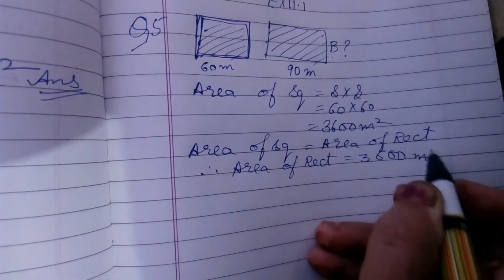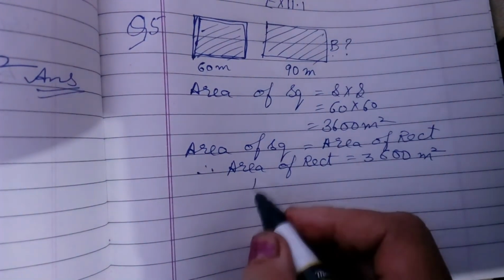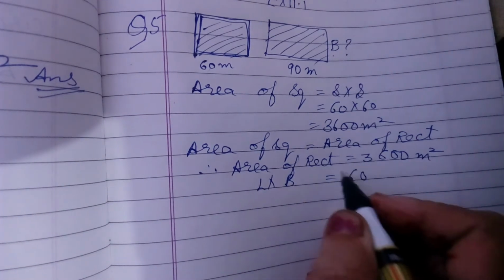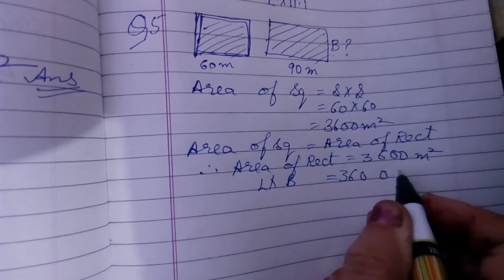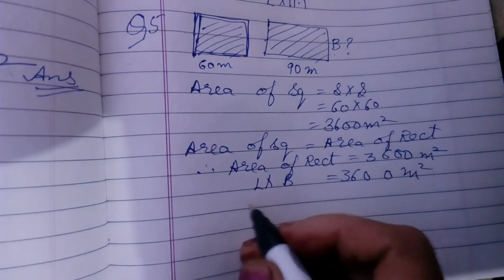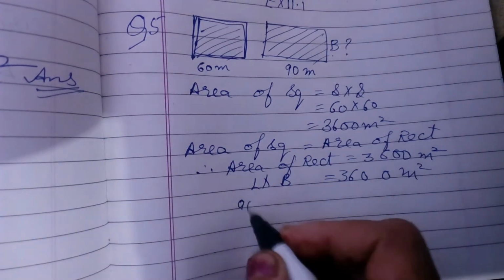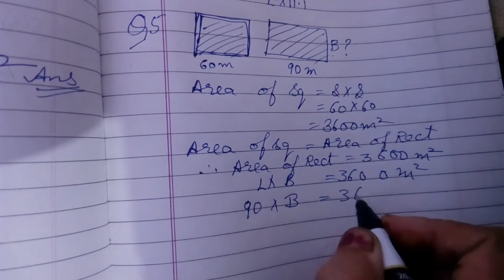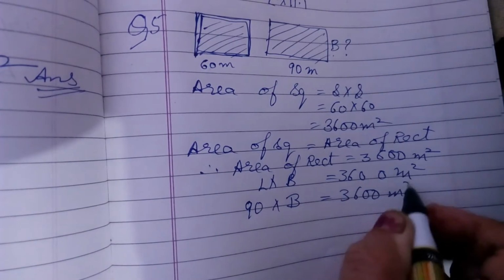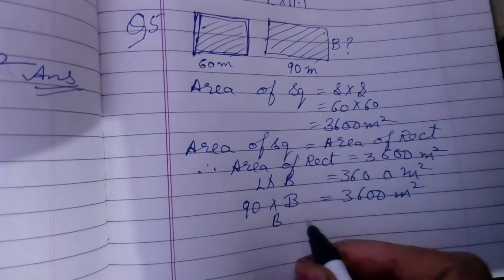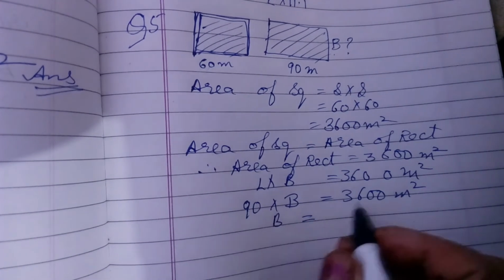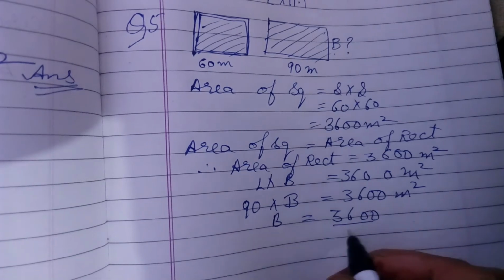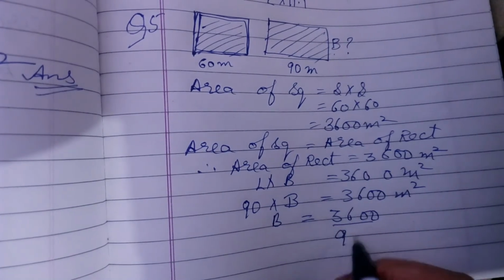3600 meter square. Now area of rectangle, length into breadth, equals 3600 meter square, and length is also known to us, 90. Breadth we don't know. So leave the breadth here and transpose this 90 towards your right hand side.